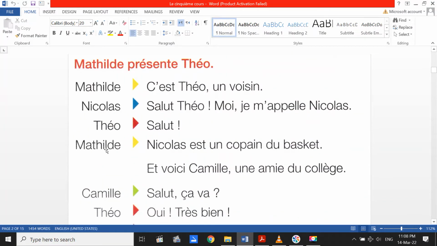After that, Mathilde said, Nicolas est un copain du basket. Copain, as we said, it's a friend, it's like an ami. Du basket, in the basketball training. Et voici, and here is. Pay attention that c'est is like voici. Voici means here is, and there is no verb. It doesn't need any verb.